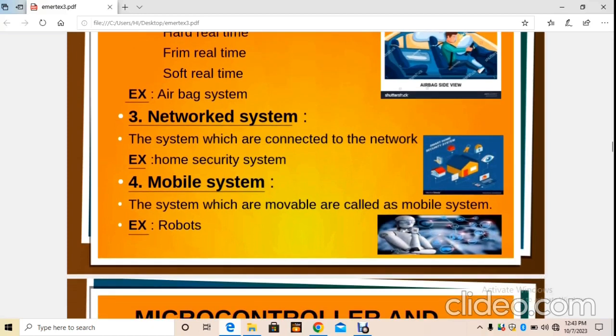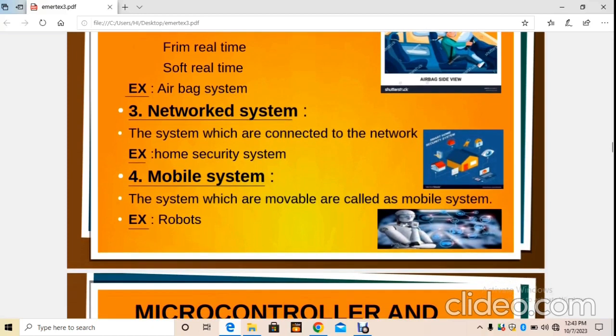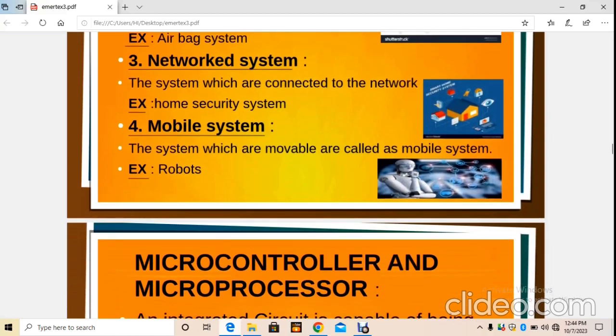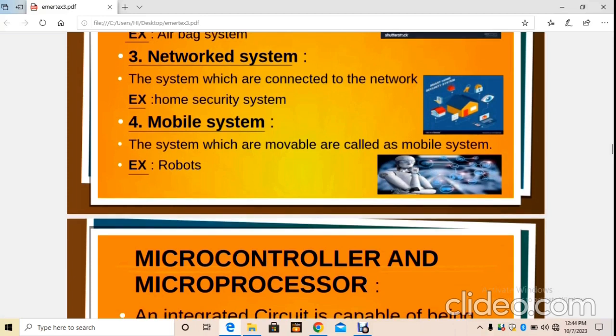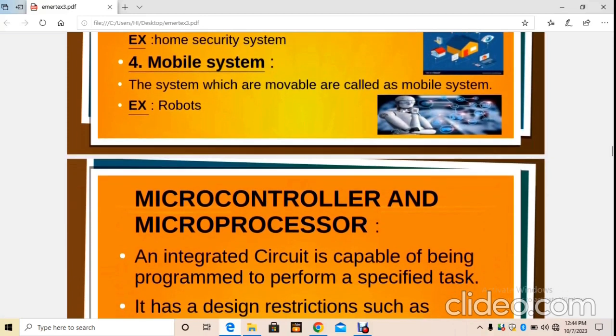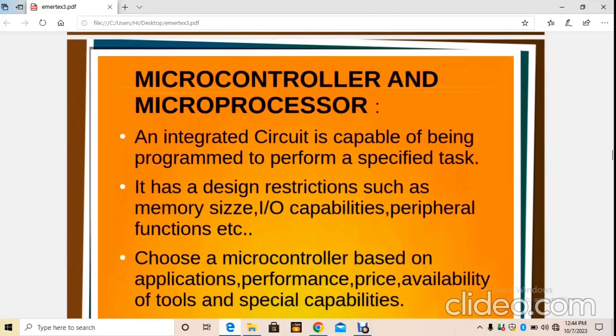Networked system: the systems which are connected to a network, for example a home security system. Mobile system: the systems which are movable are called mobile systems, for example robots, which we have all seen. And now